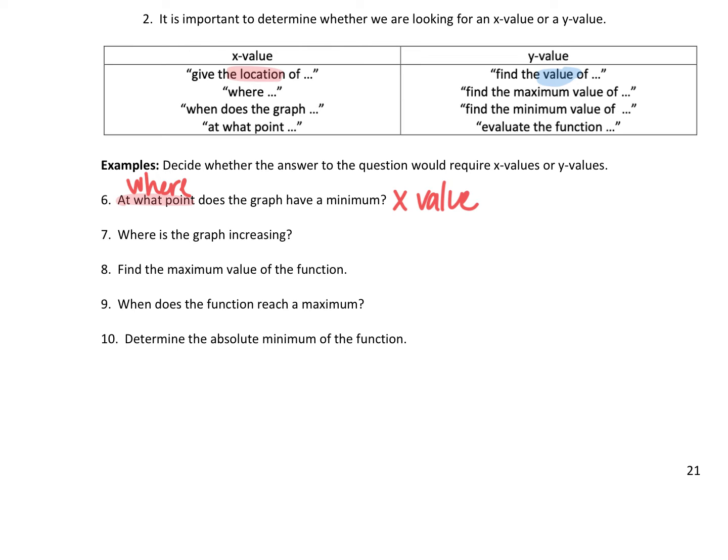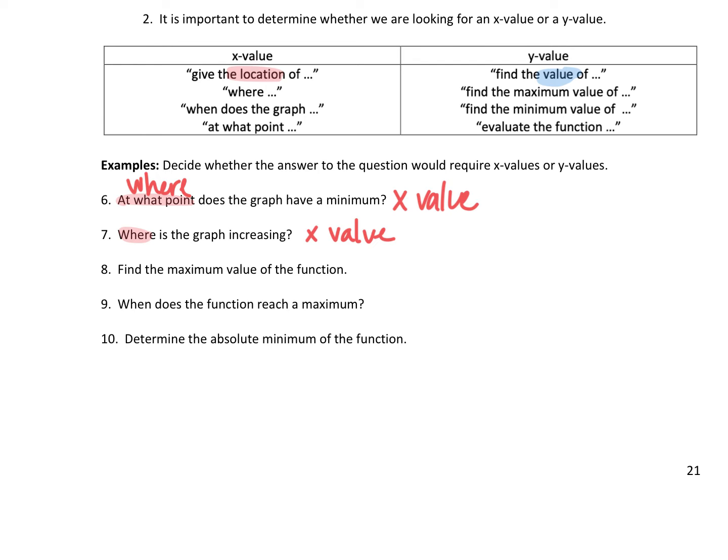Where is the graph increasing? Where? This is still an x value because I'm asking again about a location. Where is a plane at 10,000 feet? It's at 10,000 feet in Texas, okay? So I'm asking a location.